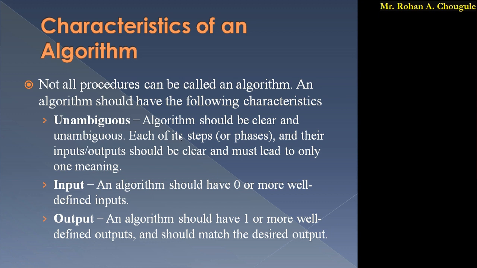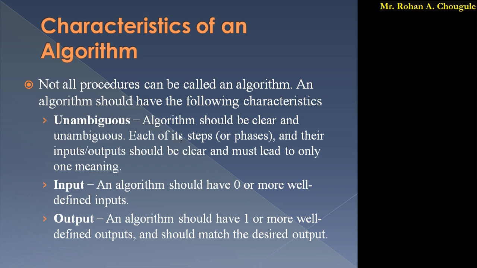Following are the characteristics of an algorithm, that is, unambiguous. The name itself implies it should not be ambiguous. An algorithm should be clear and unambiguous. That is, each of the steps and their inputs and outputs should be clear and must lead to one meaning only. Whatever steps we write in an algorithm should be clear and unambiguous.